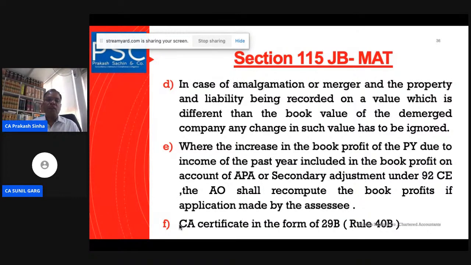for the purpose of recomputation of the book value in order to pay the MAT here. CA certificate in Form 29B: we know that there is Rule 40B which talks about how the computation has been done, and we can go into that part to understand the methods that we have to follow.